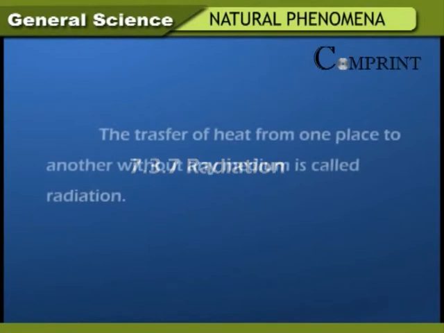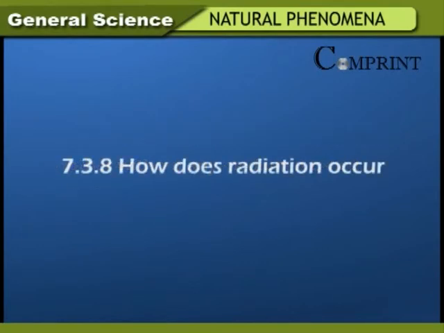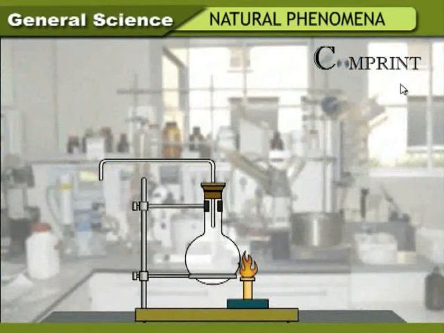Radiation. The transfer of heat from one place to another without any medium is called radiation. How does radiation occur? Activity. Arrange a round bottom flask to a stand. Arrange L-shaped glass rod with a small hole through the rubber cork of the flask. Apply black color to one side of the flask. Now it is called thermoscope.